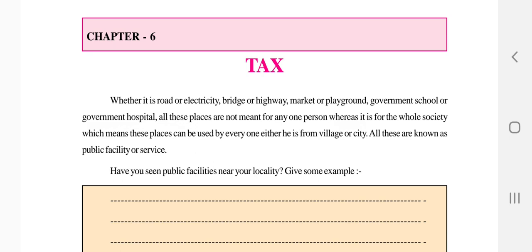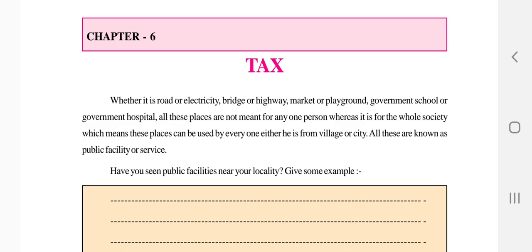The government takes taxes for a lot of the services they provide to us, the facilities they give to us. So why is it so important to give taxes to the government, and why is it so necessary that everyone has to give taxes for whatever the government is providing us? Why and what do they do when we give taxes to them? What do they do with that? Everything we'll be discussing in this chapter.